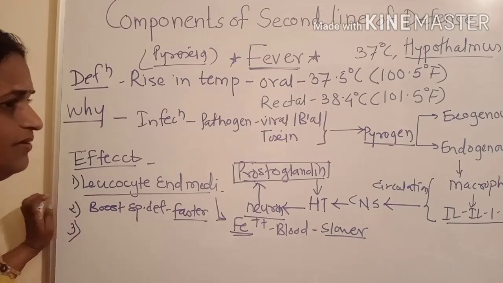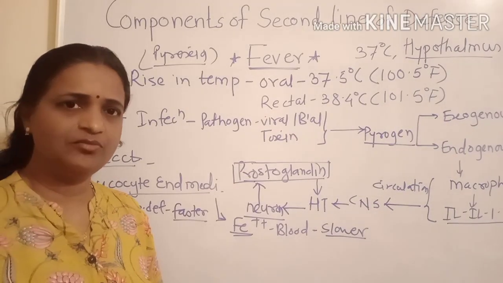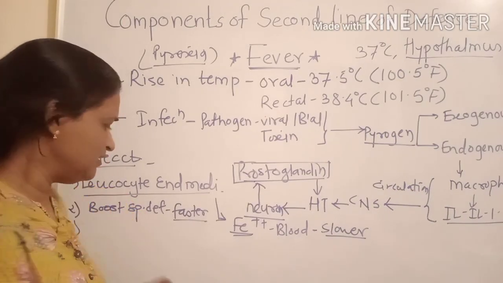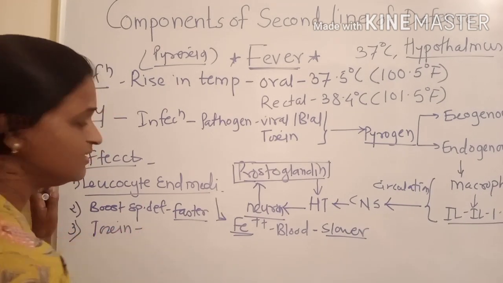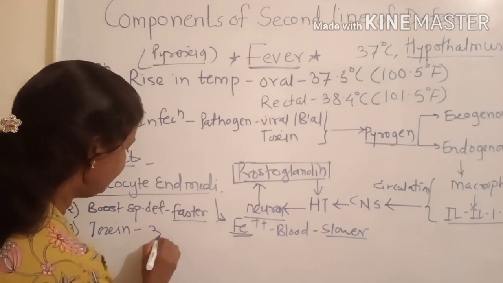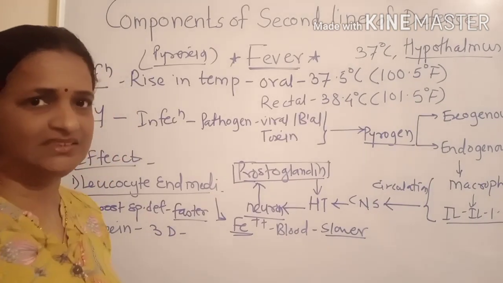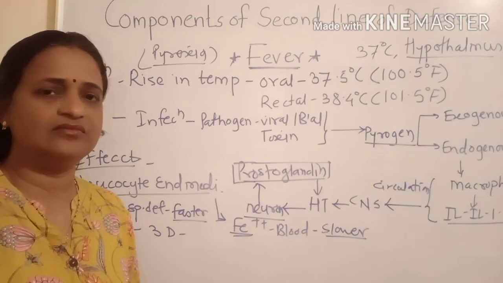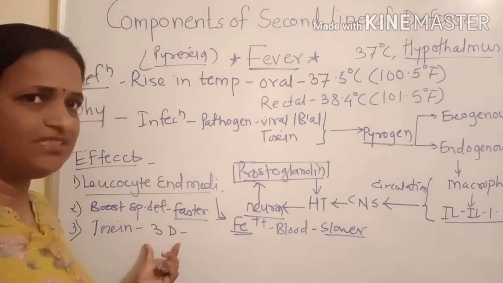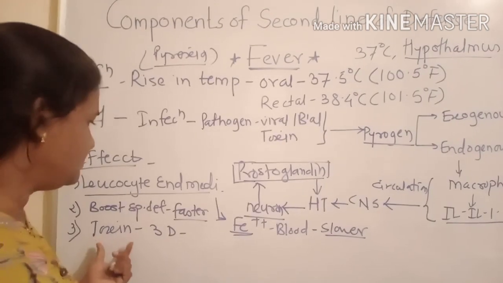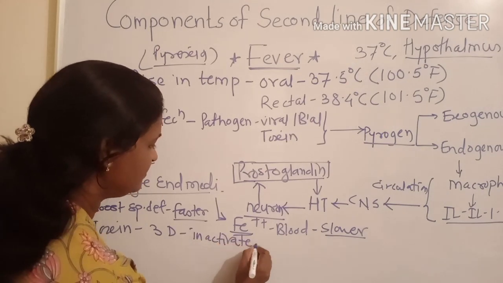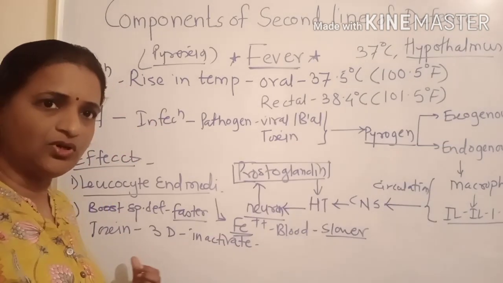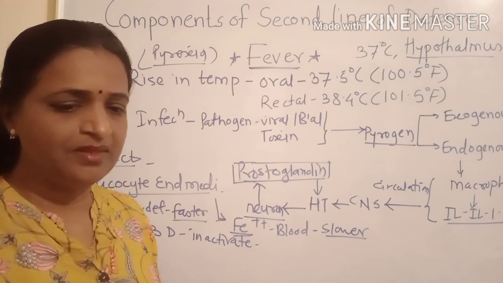The third effect of the fever, or the rise in temperature, is that when the antigen is a toxin, the rise in temperature affects its three-dimensional structure. It changes the three-dimensional structure of the toxin and makes that toxin inactive. So that is another effect of the fever. That is how toxin gets neutralized due to the fever.